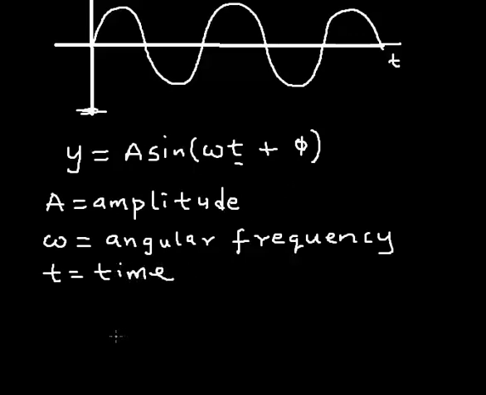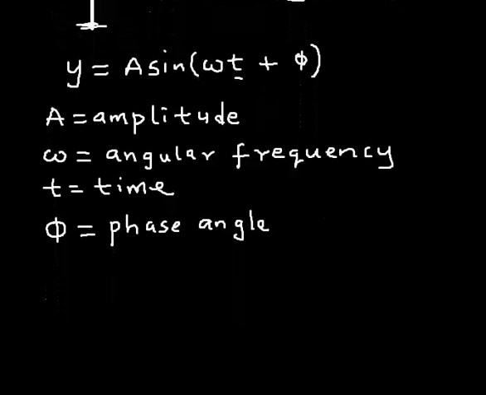Then the last parameter there, phi, is the phase angle of the wave. So this is one way of expressing the equation of a progressive wave.